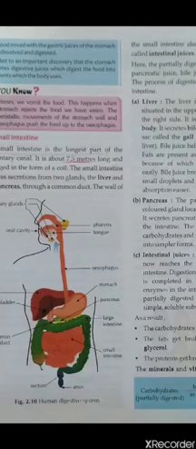Then comes your assimilation. Now what happens in assimilation? As we have already discussed, what is assimilation? Assimilation is the process of utilization of food by our body. So how can it be utilized by our body? The digested food can be transported to our body with the help of blood.